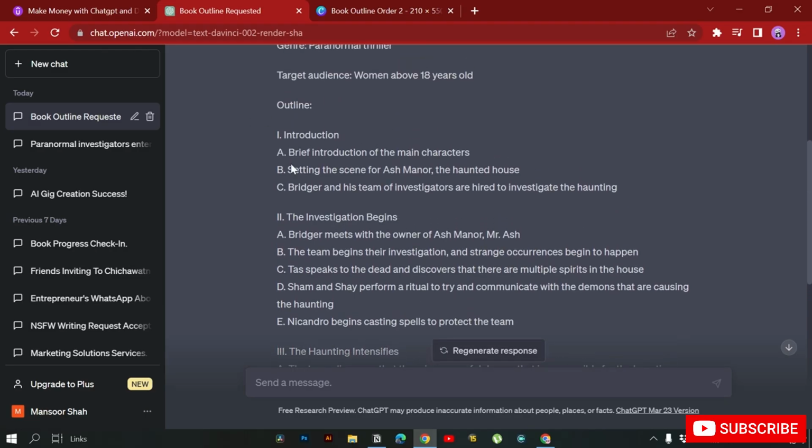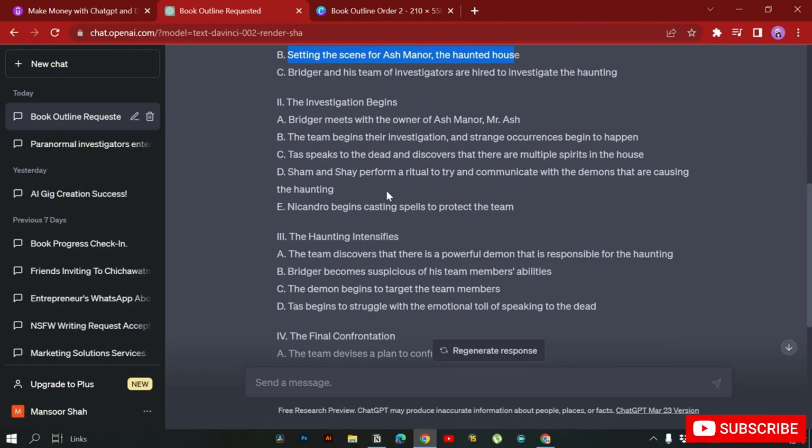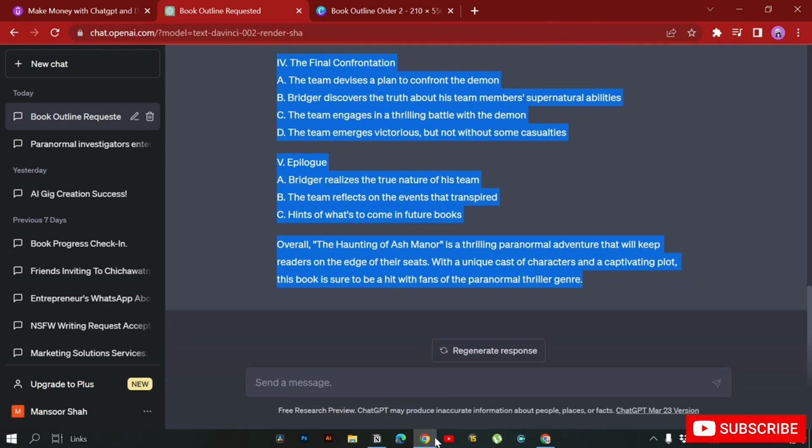So here you can see these are headings. So brief introduction to the main characters, setting the scene, etc. So if your buyer wants paragraphs instead of headings, you can also ask ChatGPT one by one to write a paragraph for this, then write a paragraph for this, etc. It will take some time. You can do that as well. But what I need to tell you is, don't just copy this and send it directly to your buyer.